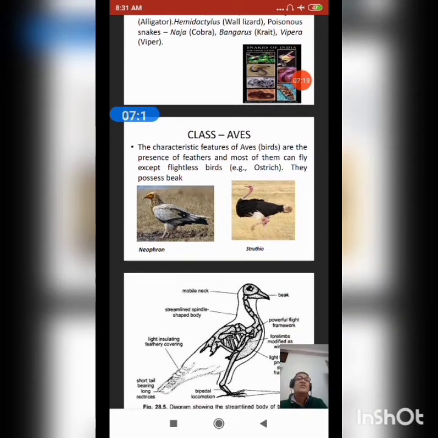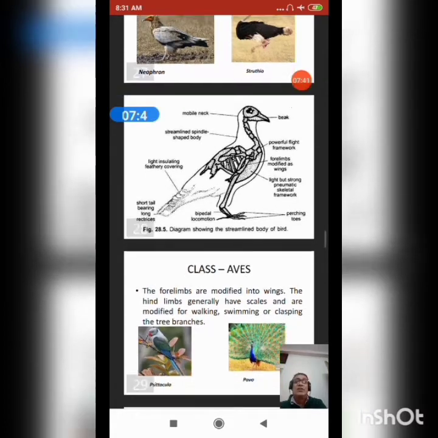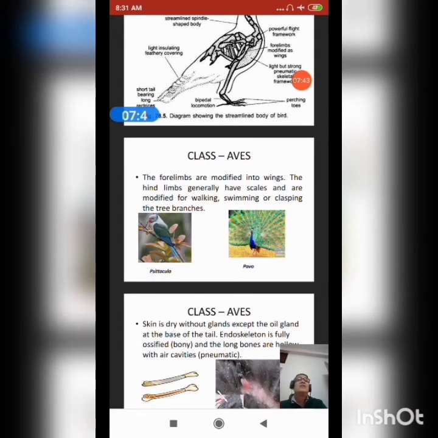Class Aves. The characteristic features of Aves, that is birds, are the presence of feathers. Most of them can fly, except some flightless birds like the ostrich. They possess a beak. Here I am showing you the picture also. They have a streamlined body, and the forelimbs are modified into wings. Hind limbs generally have scales and are modified for walking, swimming, or grasping tree branches.